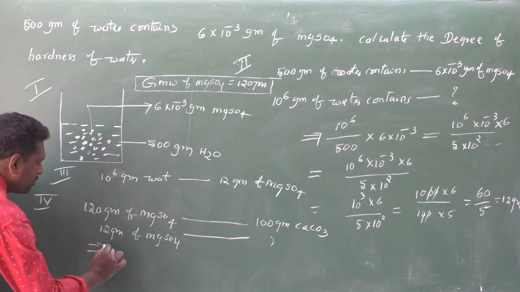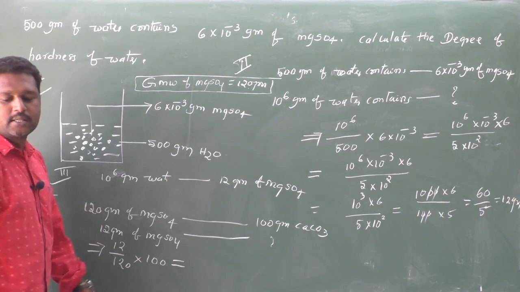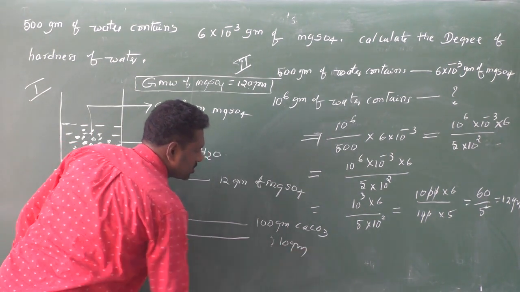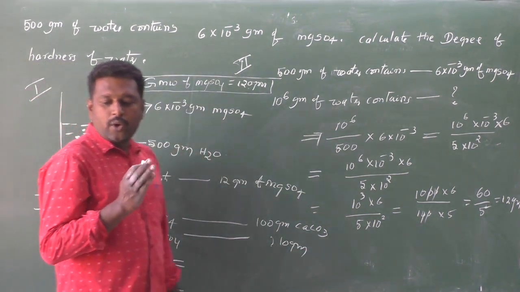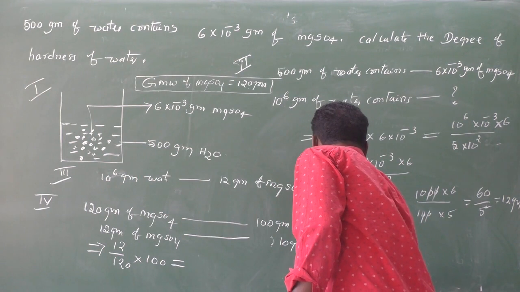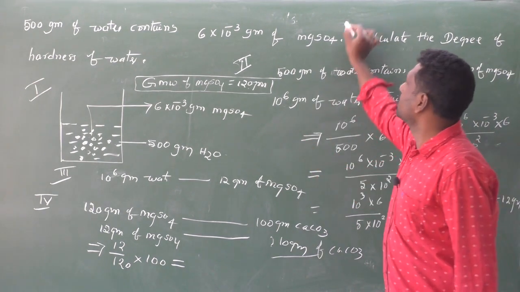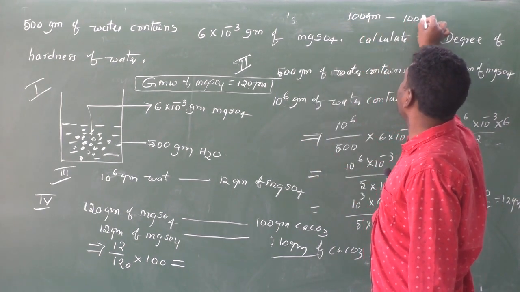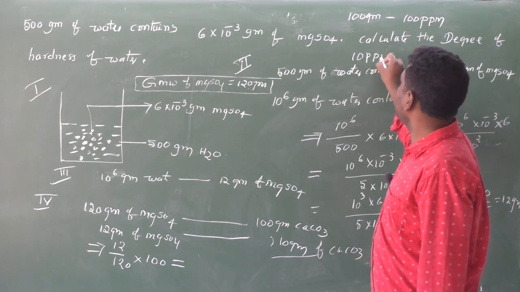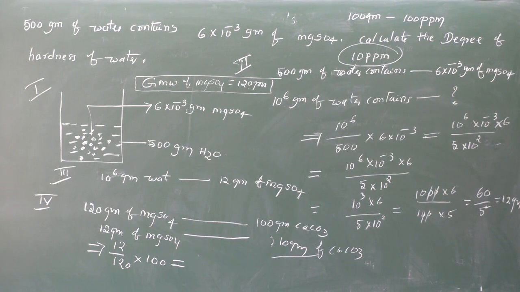So 12 by 120 into 100. So this value is 10 grams. So that is equal to 10 grams of CaCO3. So this is the answer. If 100 grams is equal to 100 ppm, therefore we get 10 grams, which means 10 ppm is the answer. So, like this, we can do the problems.